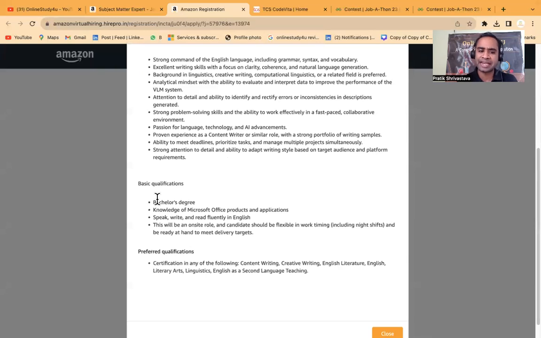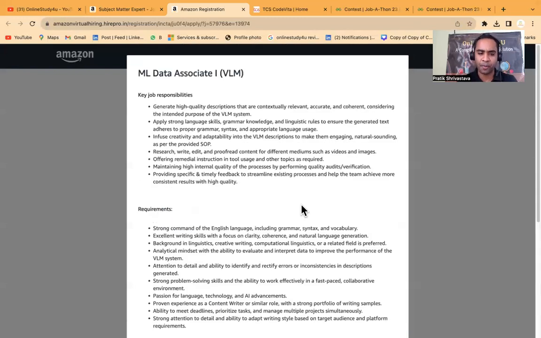Friends, if you have done graduation in any degree, in any stream, and if you have a little knowledge of Microsoft Office products and applications, and if you know how to speak, write, and read in English, then this is a very good post which is available for you, ML Data Associate. So basically, here you have to generate high quality descriptions that are contextually relevant, accurate, and current, considering the intended purpose of the VLM system.